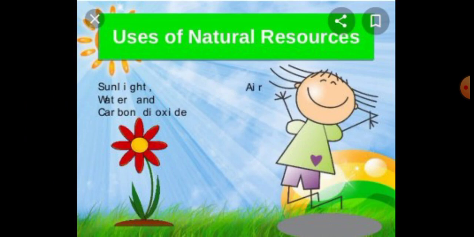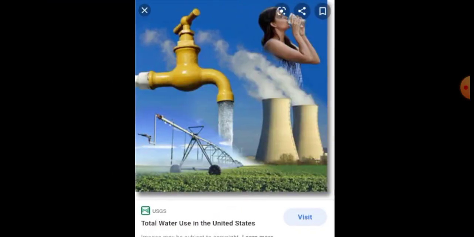The first one is water. Everyone knows this. Water is one of the most important natural resources. Water is one example of a natural resource. Without water, man cannot survive for more than a week. Listen very carefully, students. Water is an example of a natural resource. Without water, we cannot survive for more than a week.